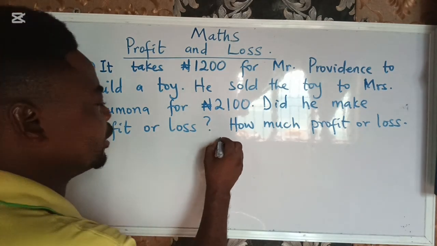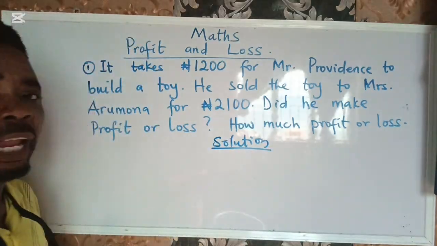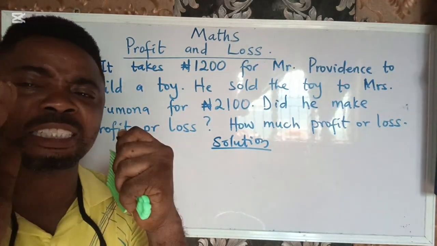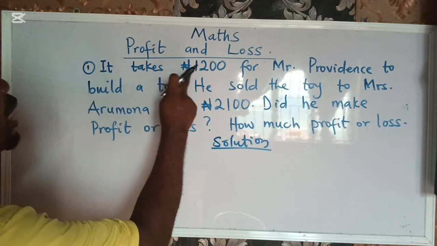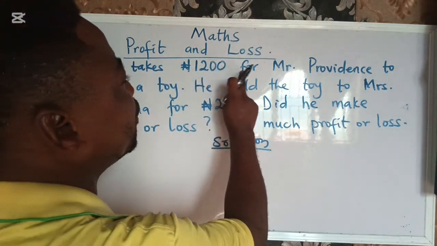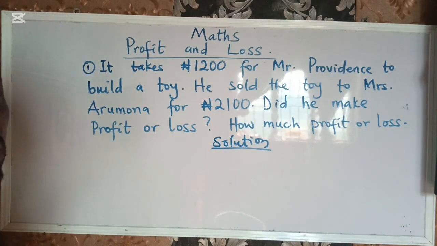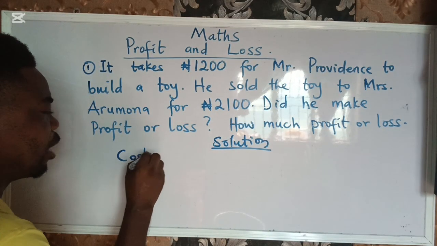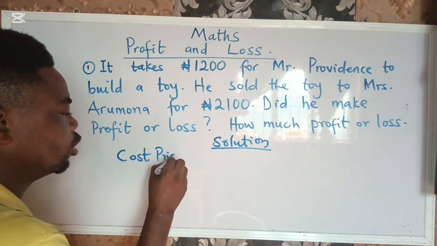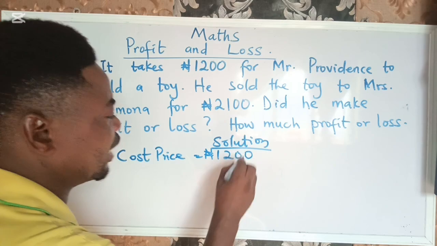Now let's look at its solution. When you want to solve something like this, it is good for you to always collect your data. Now the data here is what? The first thing is, it takes 1,200 for Mr. Providence to build a toy. That means that is the cost price. The cost price is now 1,200 naira.